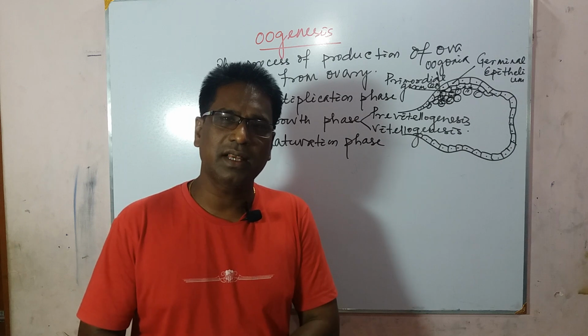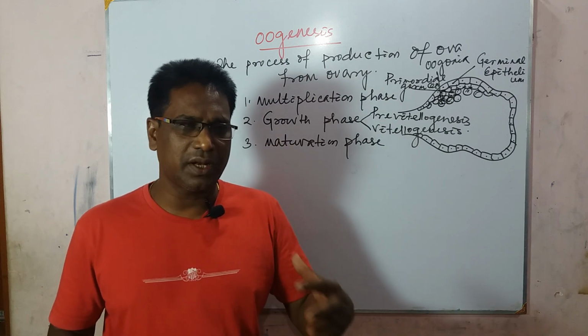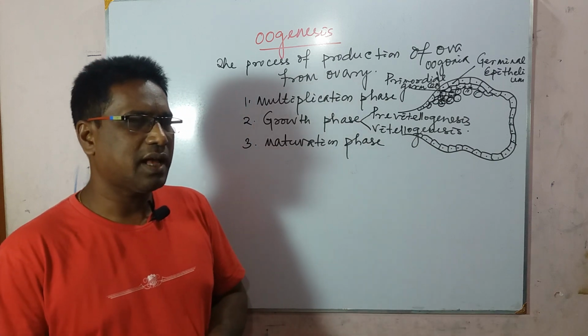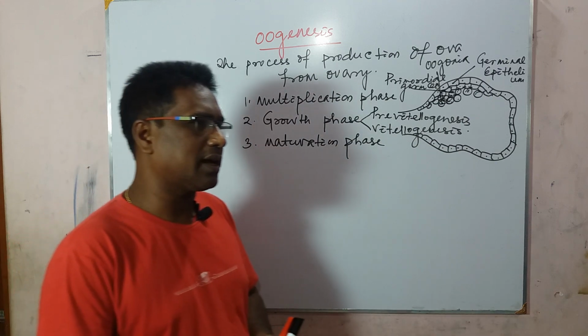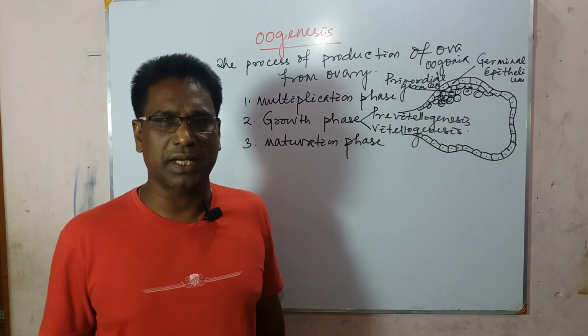They are called cortical granules. These cortical granules lie at the perivitelline space.